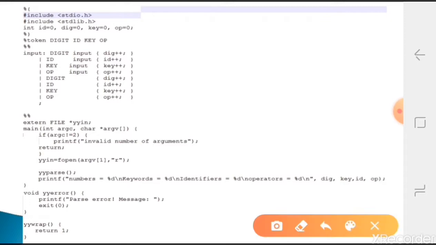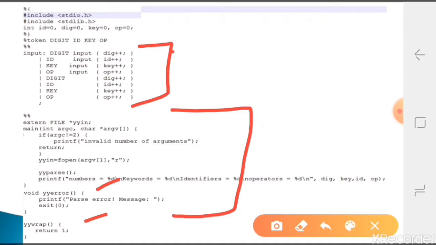Now in the user subroutine section we write 2 functions, error and wrap. Error is called if the given input does not match this grammar, that is some parser error.